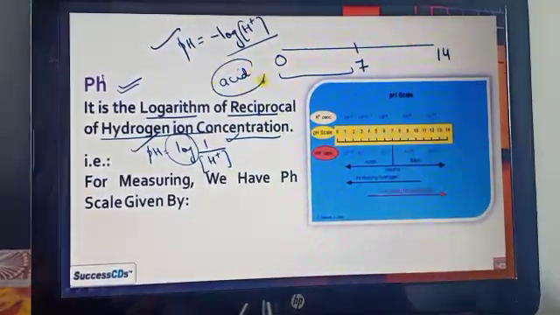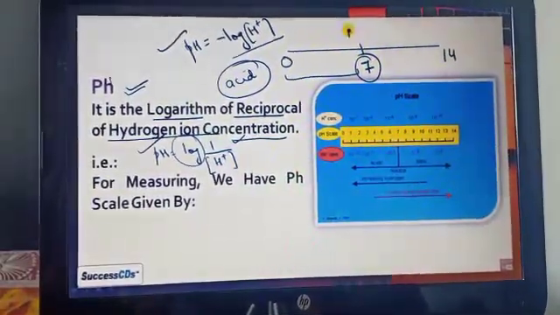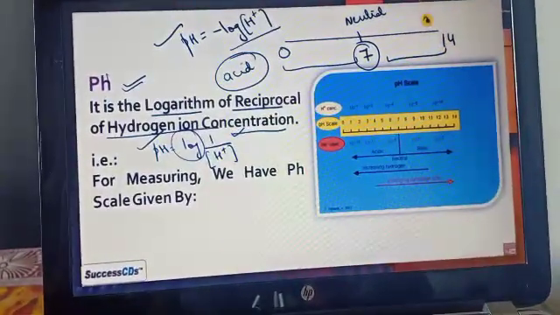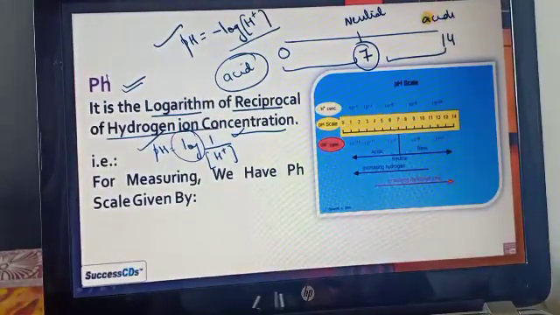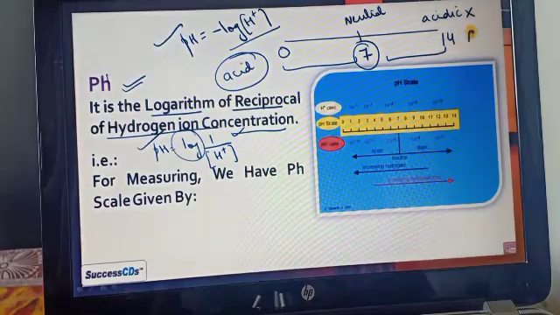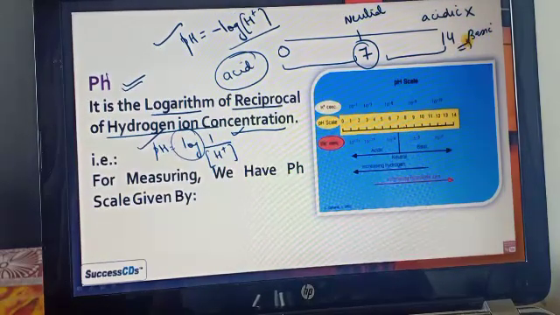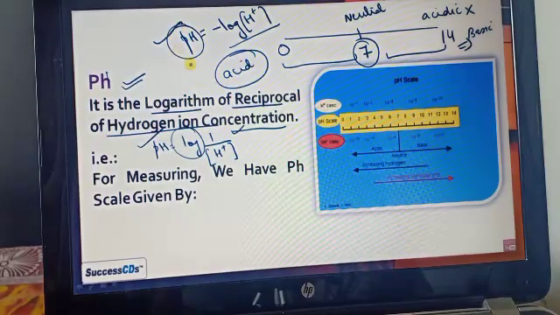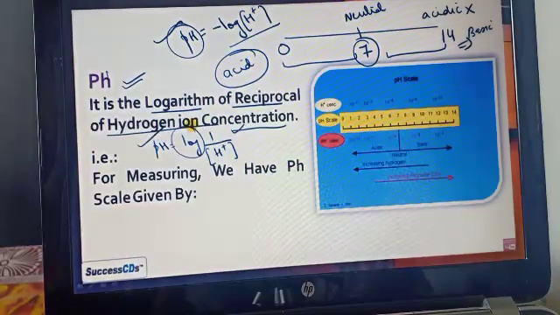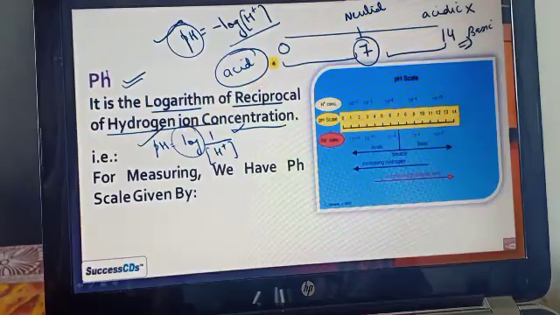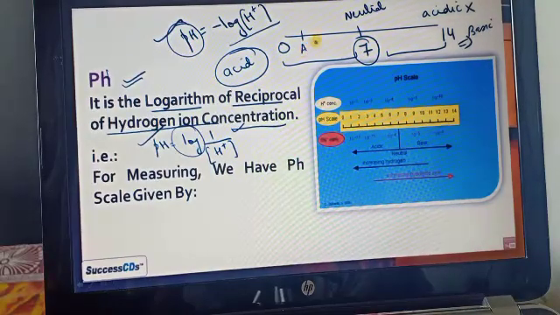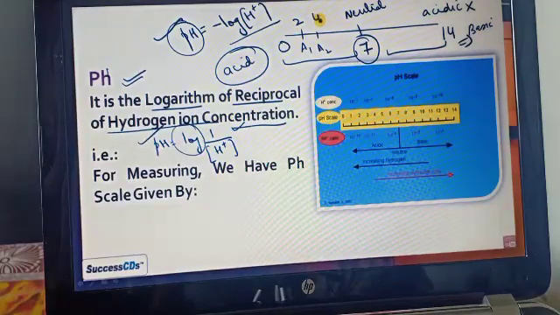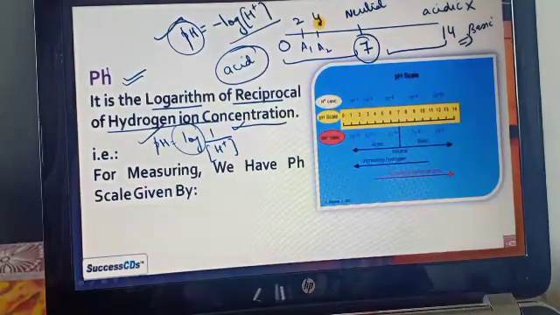If any substance has a pH between 0 and 7, we consider it acid, but if it is between 7 and 14, it is basic in nature. If it is 7, it is neutral. So by taking the pH we can consider whether the substance is acidic or basic.